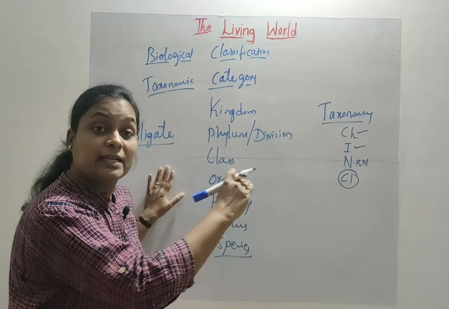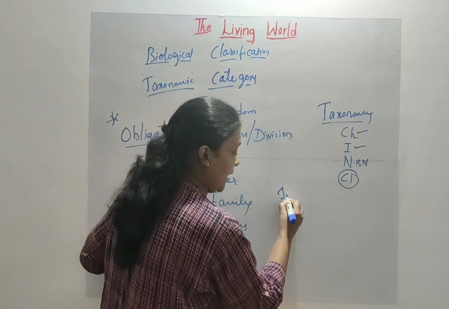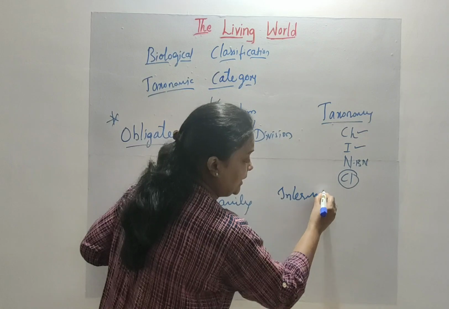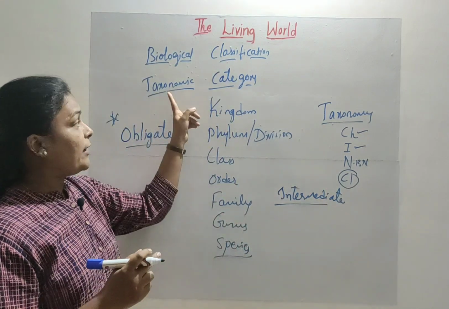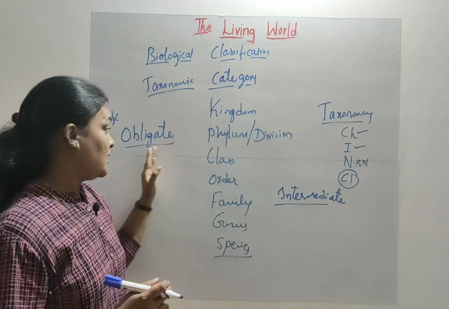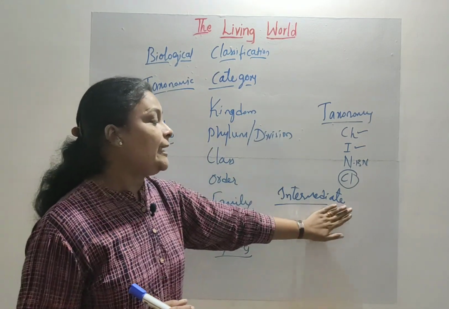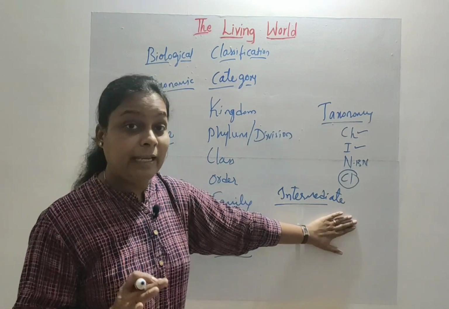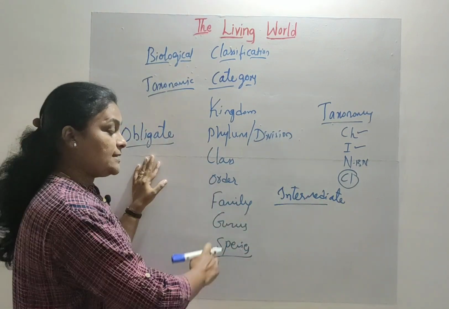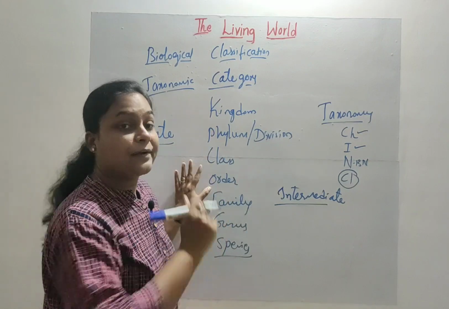Those further subdivisions we call intermediate categories. So we have 2 types of taxonomic categories. Remember this: obligate categories and intermediate taxonomic categories. Intermediate categories may be many, but obligate are these 7, the compulsory categories.